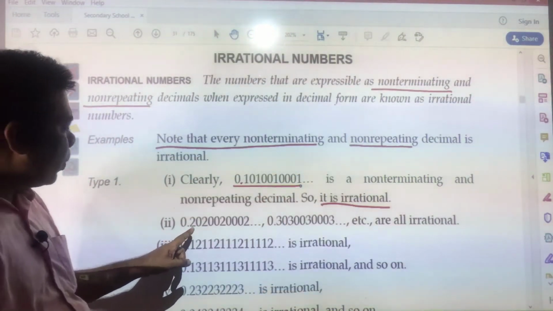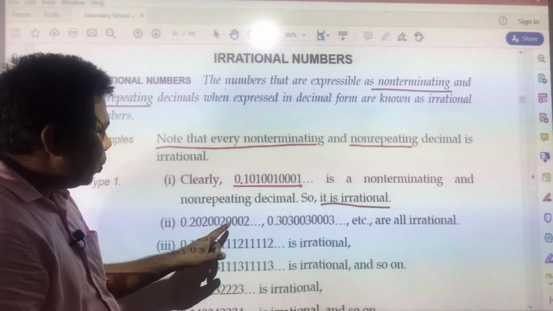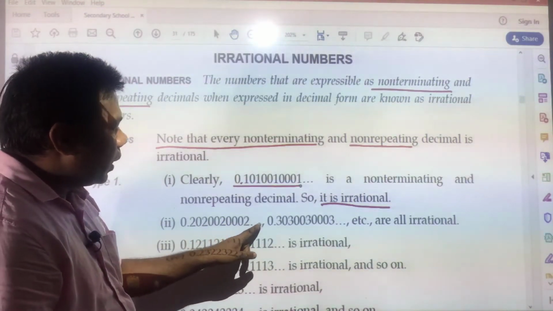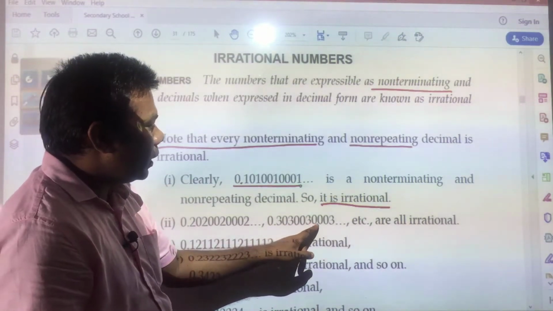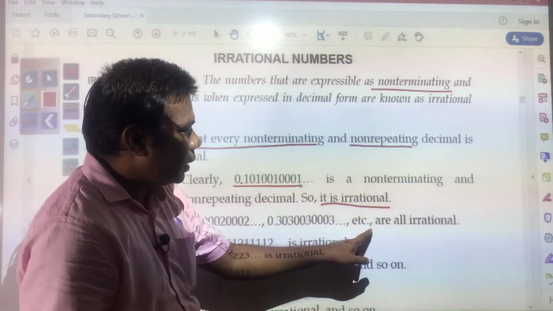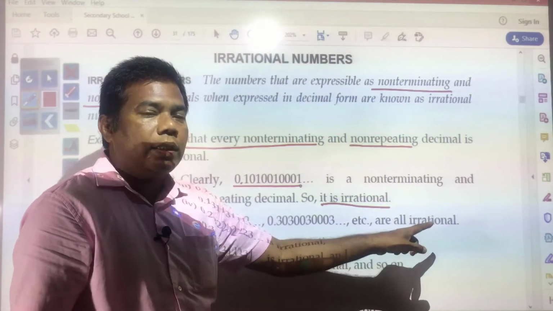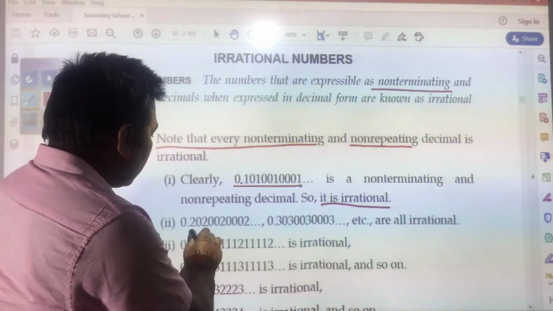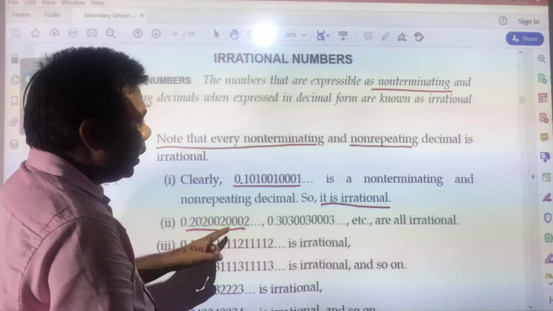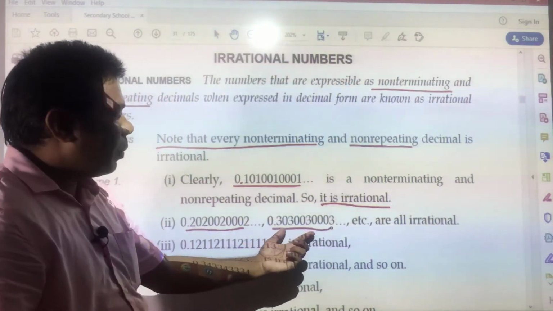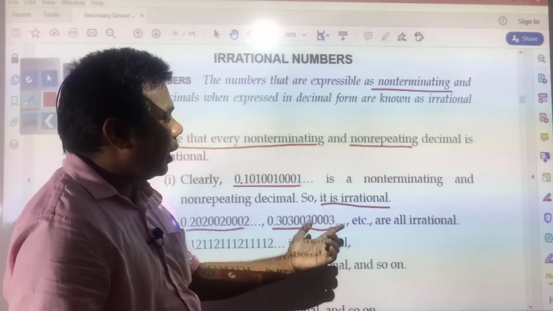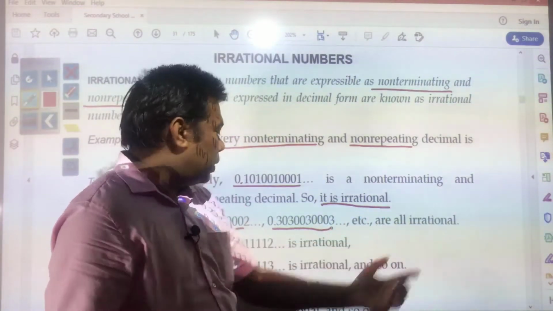Next you have 0.2002000200002 and so on, 0.303003000300003 and so on, etc. are all irrational. Why? Because these numbers are neither terminating nor repeating. This is not getting repeated, and that is why these are irrational numbers.